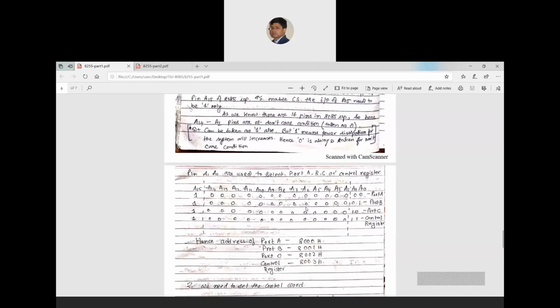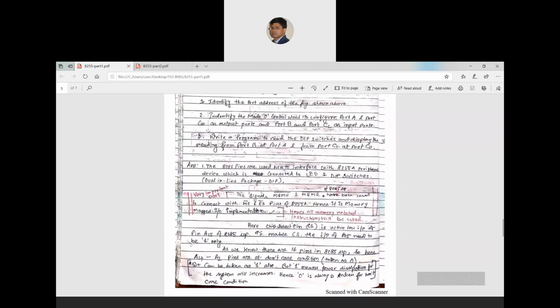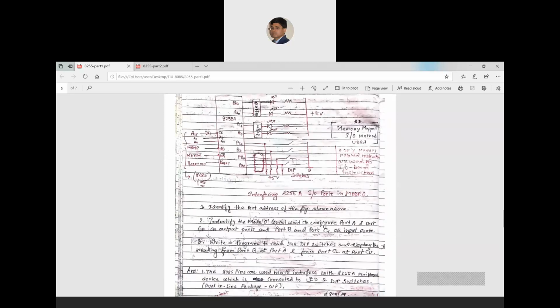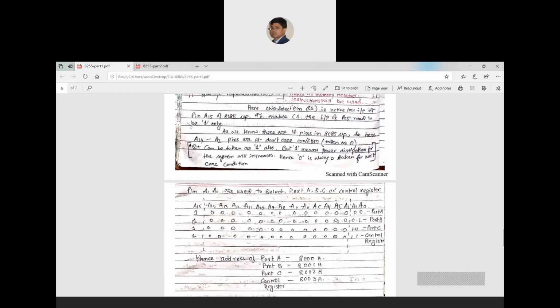So I'm just coming to this part. From the configuration, what I have seen is that the A15 pin is connected to a select pin. A15 is connected to select through an inverter. That means if I give 1 here, I will get 0 here, and that will select this chip. But if I give 0 here, that will not select the chip. That means A15 should be 1. So I have put A15 as 1.